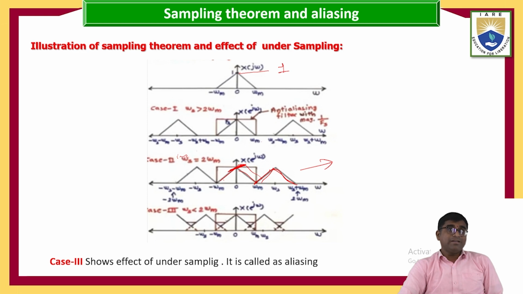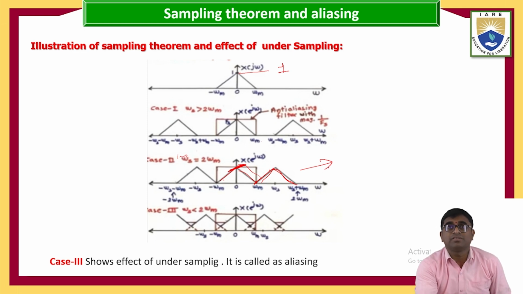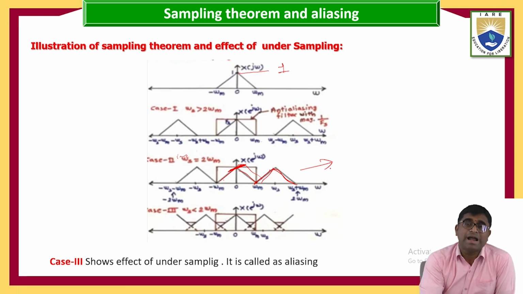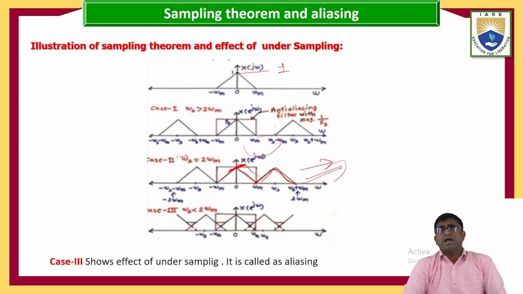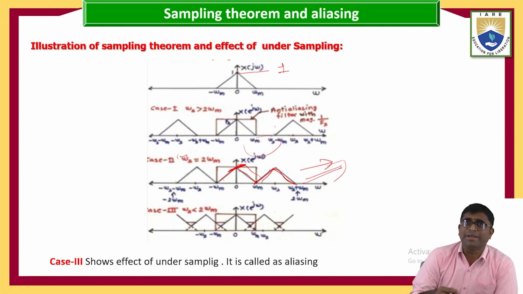In this case, the output of the quantizer and encoder comes to exact values, and the magnitude and frequency are the same values. Whereas here the gap is coming when the sampling frequency is greater than 2 into omega maximum value. That's why we are getting 1 by f of s. Application will be coming.